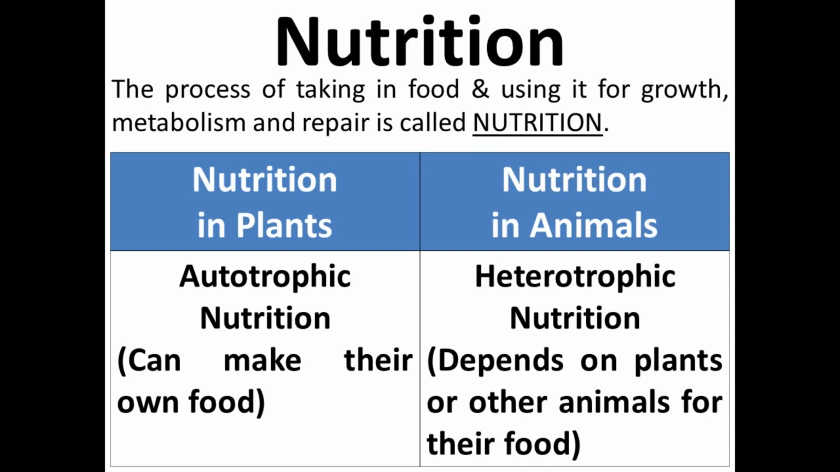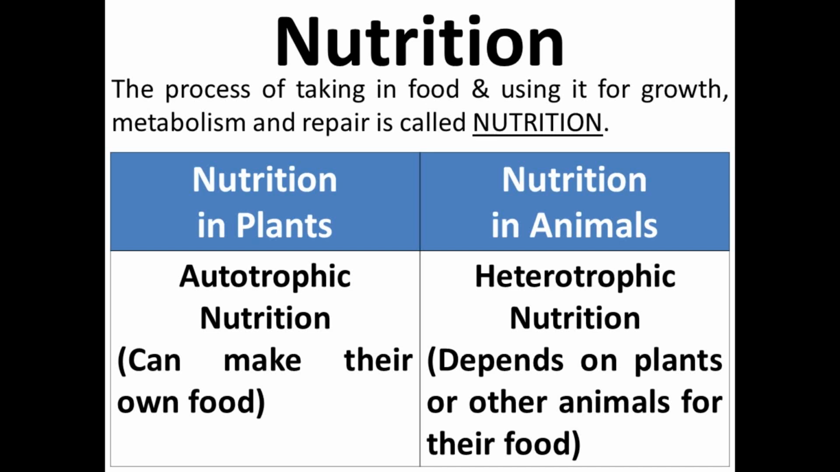In plants, the mode of nutrition is autotrophic nutrition. But in animals, the mode of nutrition is heterotrophic nutrition. Now what do we mean by autotrophic nutrition? Auto means itself, which means the plants make their food themselves. They are independent for the synthesis of food. Autotrophic nutrition is that by which the plants can make their own food.